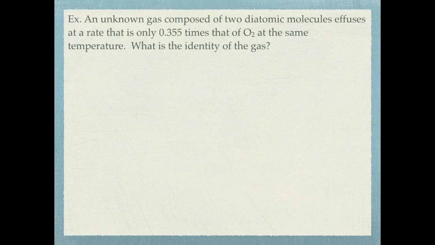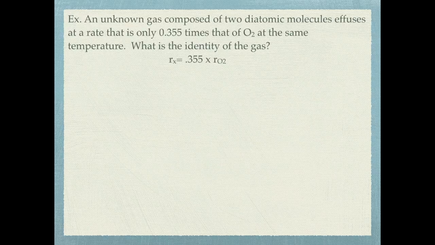All right, if you look at this example, it tells you that you have an unknown gas, and it's a diatomic molecule, so that does matter when we're trying to determine what exactly the gas is. It effuses at a rate that is 0.355 times that of oxygen at the same temperature. What that tells me is that the rate of effusion of that diatomic molecule equals 0.355 times the rate of oxygen, which I showed mathematically.